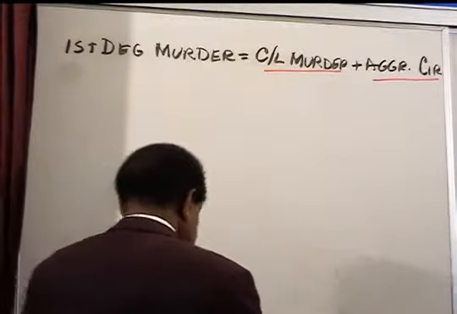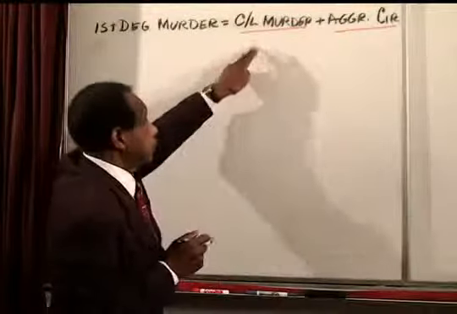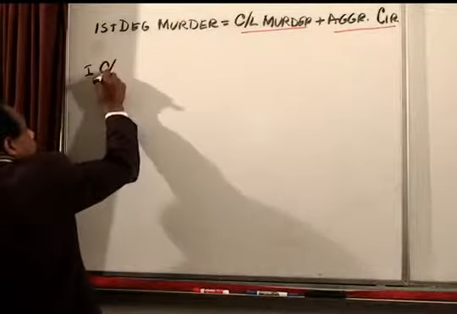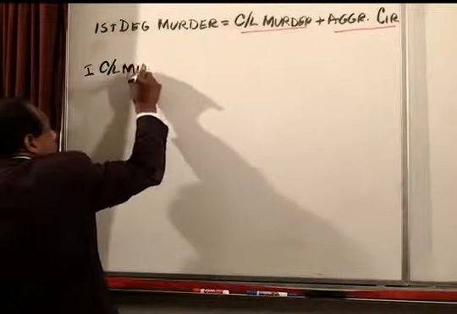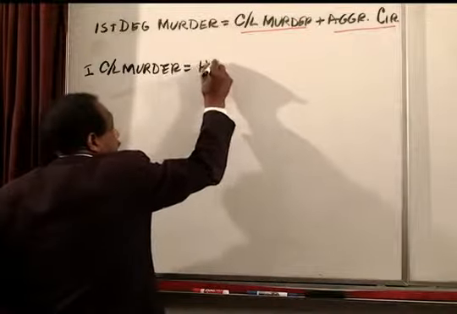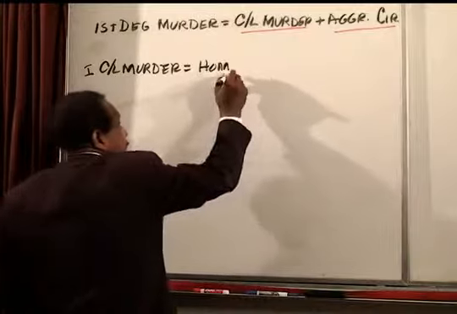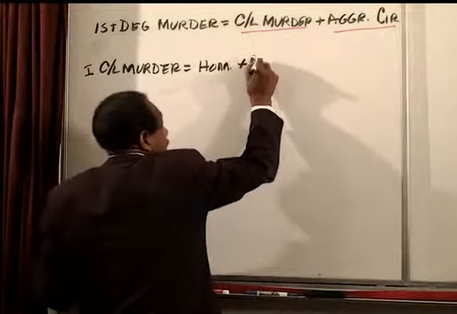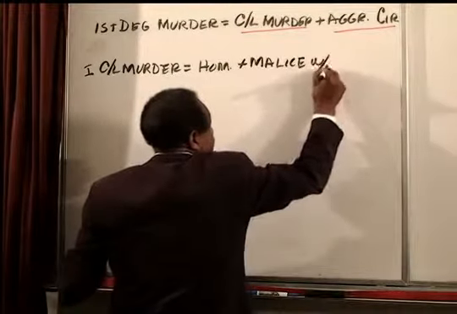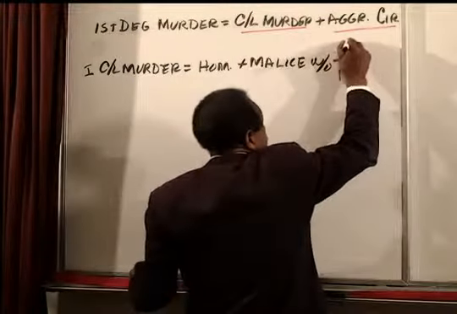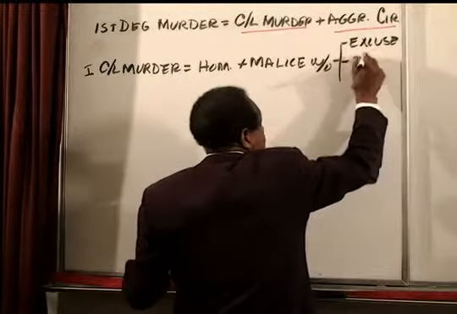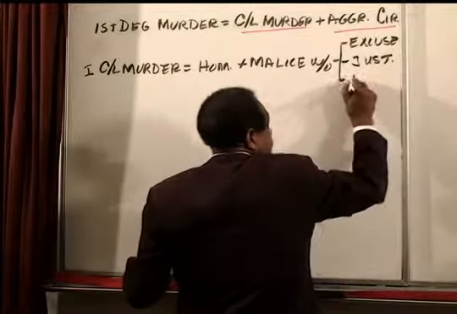So we next move to common law murder here. Common law murder is homicide with malice without excuse, justification, or mitigation.